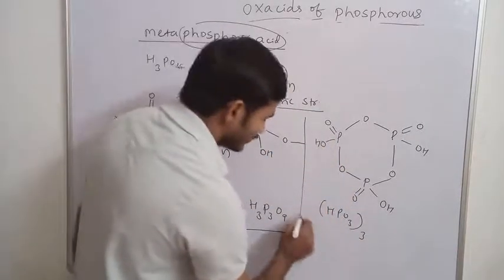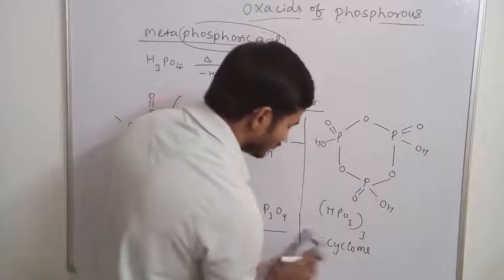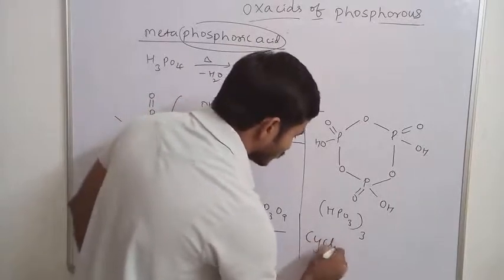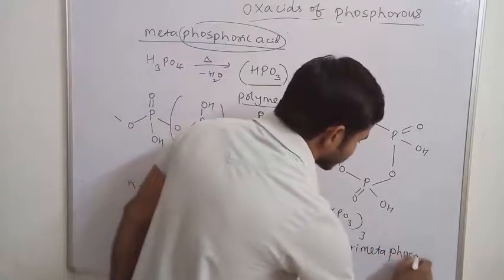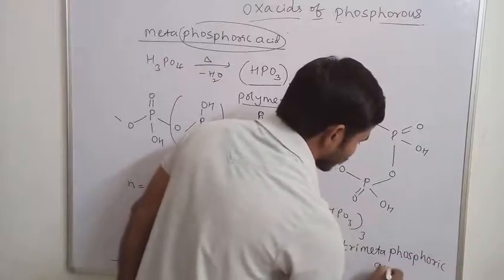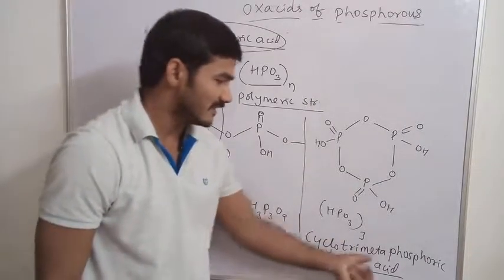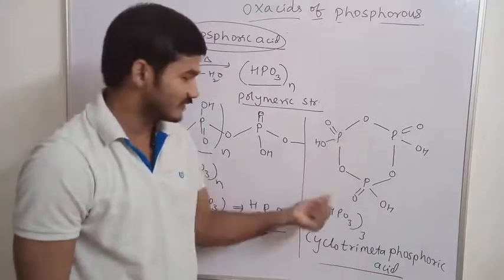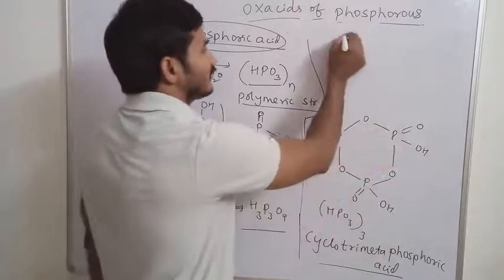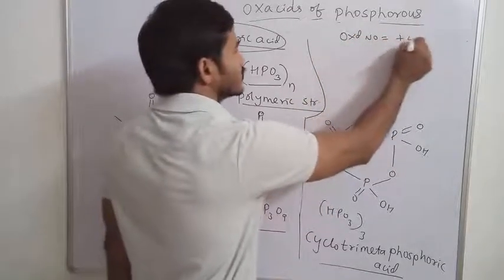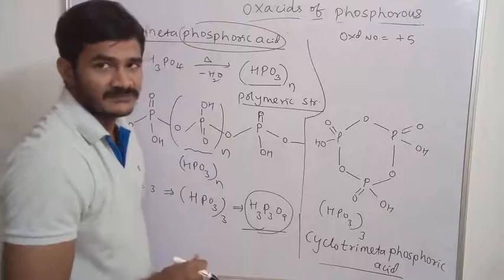Is cyclic ring, so I am writing tricyclometa or cyclotrimetaphosphoric acid. Okay, so as it contains 3 groups, I am writing trimetaphosphoric acid. All 3 groups are in the cyclic ring, that's why I am writing cyclotrimetaphosphoric acid. The same similar like previous structure, we can write oxidation number is equal to +5. We calculate this, nothing but H3P3O9. If we calculate, we get the +5 oxidation number.